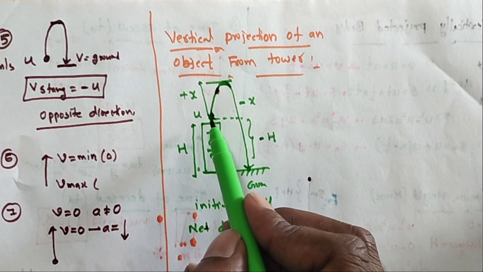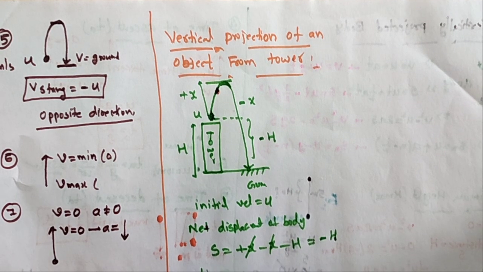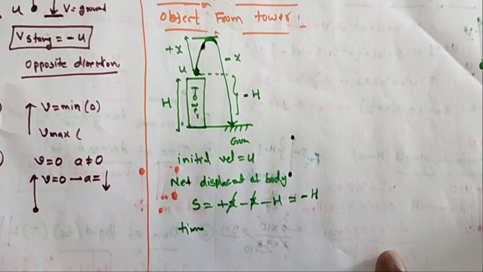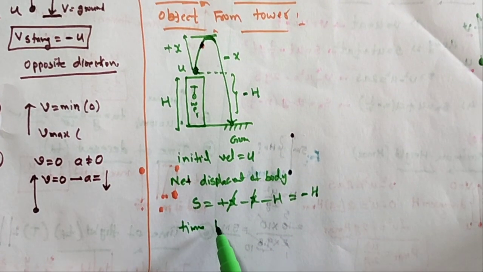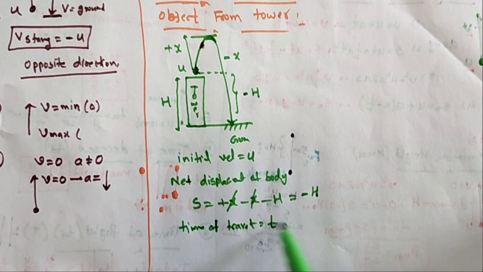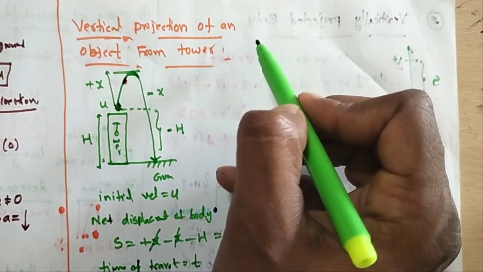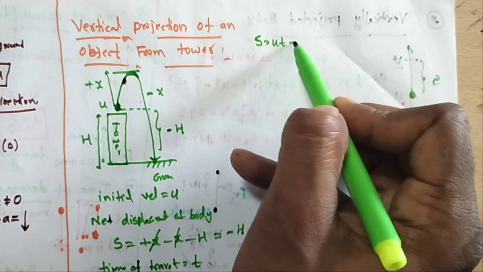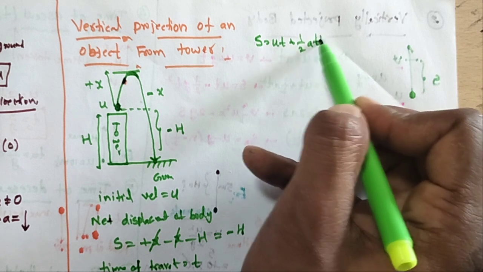And how much time is traveled? The time of travel, that is the total time from here to here, small t. So we know that s is equal to ut plus 1 by 2 at square.